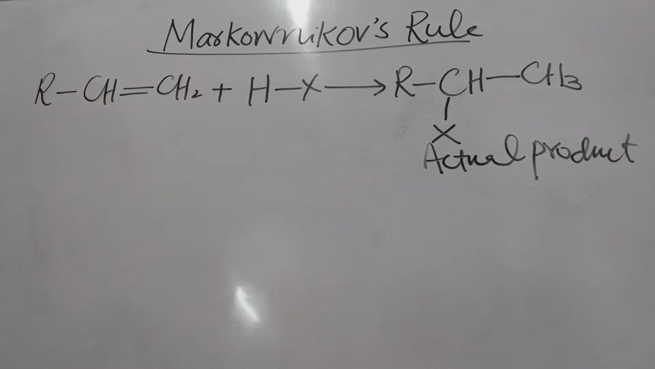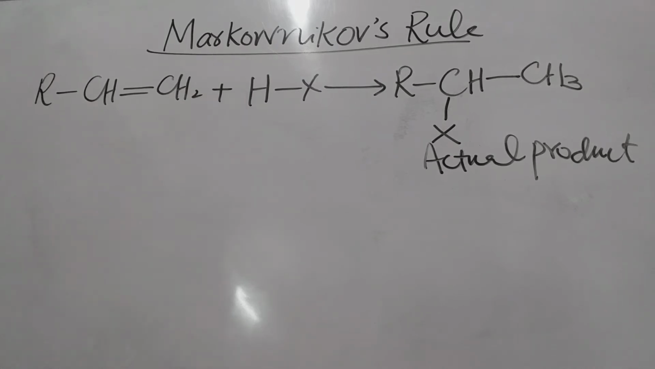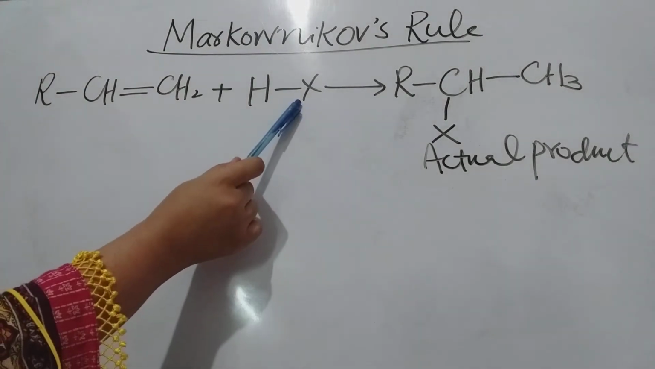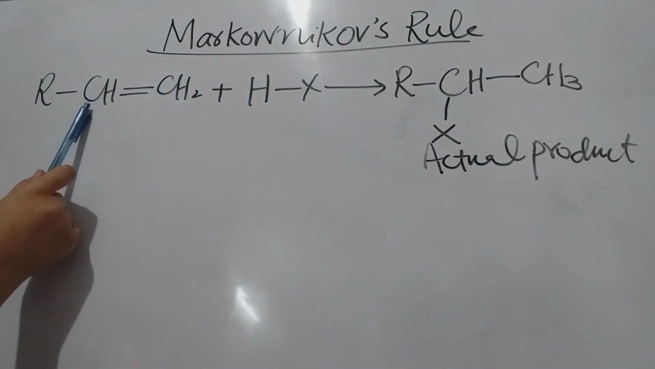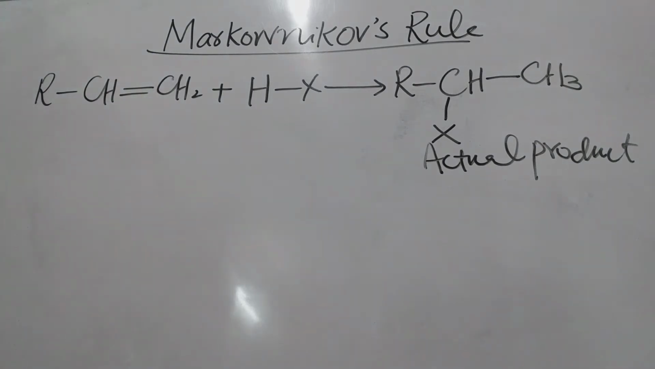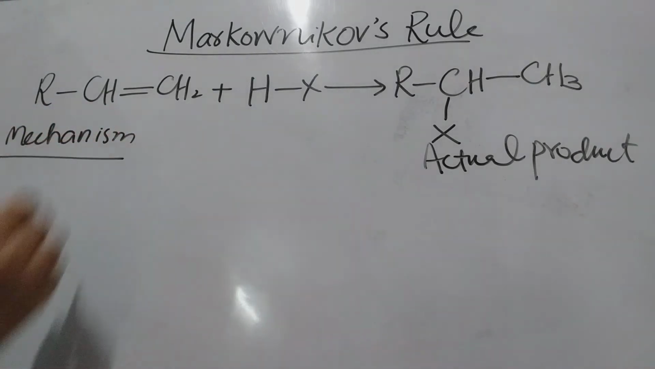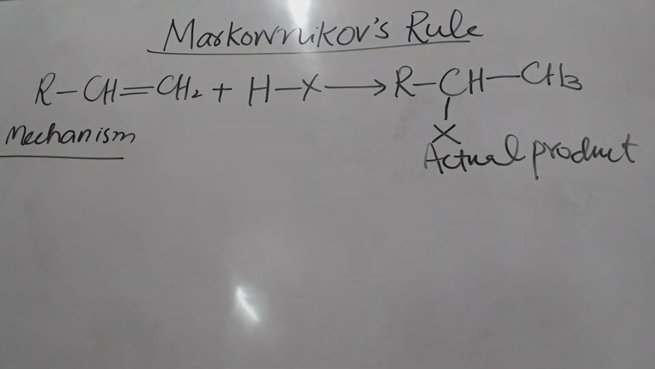Assalamualaikum students, we were discussing Markovnikov's rule, and here why the halogen, that is the negative part of this reagent, will go to this central carbon atom as compared to the terminal carbon atom. This can be explained with the help of the mechanism that is carried out right now. Okay.